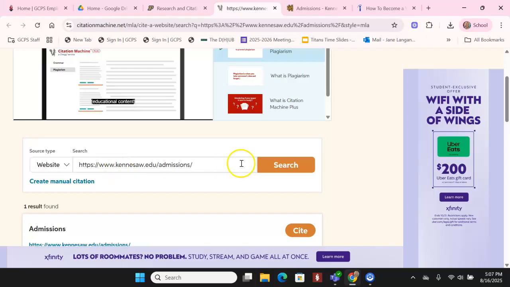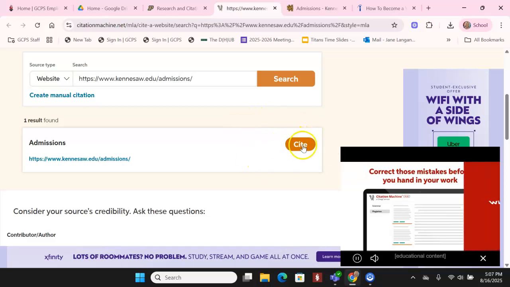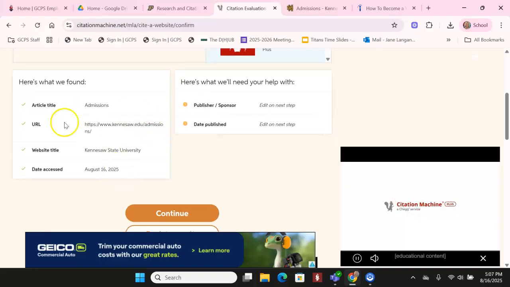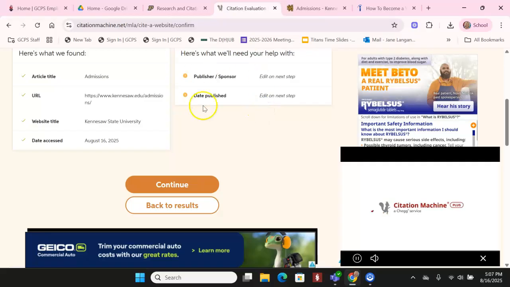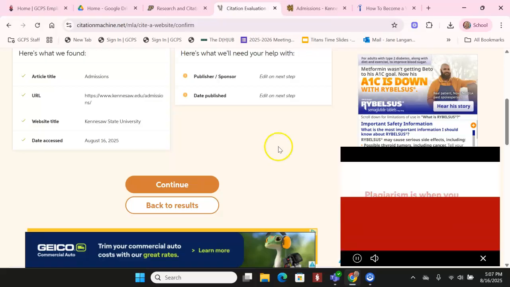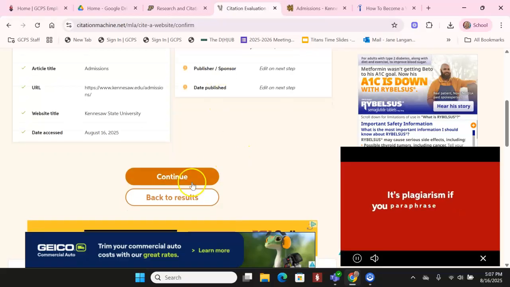Okay, so in this case, I'm saying, yes, I would like you to search for this website. And it says, is this the one? Yes, please. I would like you to cite that for me. And it says, this is what we found, but this is what we still need your help with. And this is where students often fall down on the job when they're using a machine to do their work for them. Surprise, surprise, they don't do what it says, which is give us help with these things.